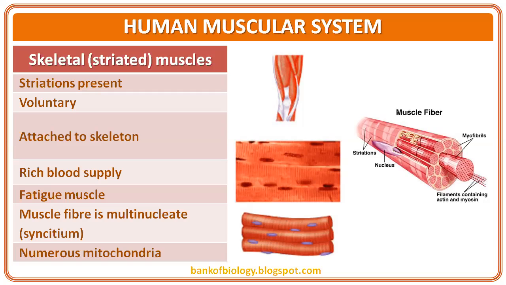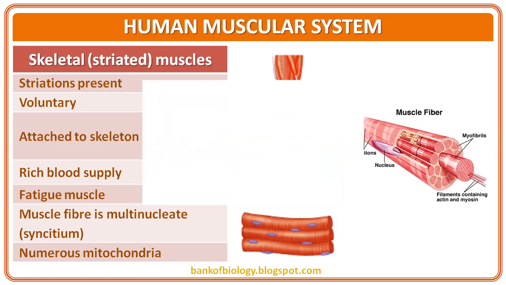The muscle fiber is multinucleated. The multinucleated condition is because of the fusion of many uninucleated myoblast cells during embryonic formation. That means one muscle fiber equals the fusion of many uninucleated myoblast cells during embryonic development. That's why you'll find a muscle fiber in a multinucleate condition, and numerous mitochondria are present here to provide the ATP energy.